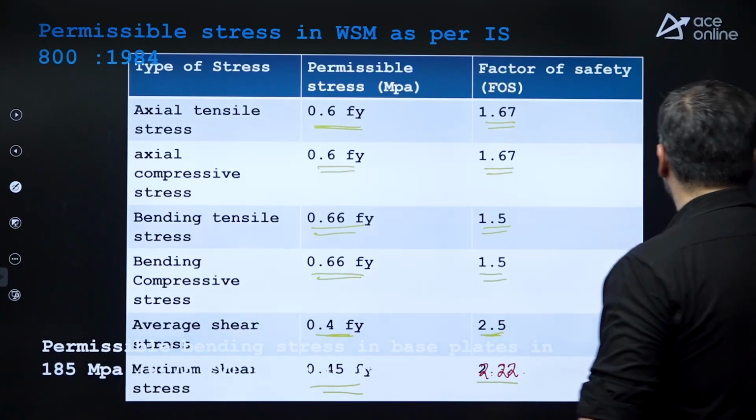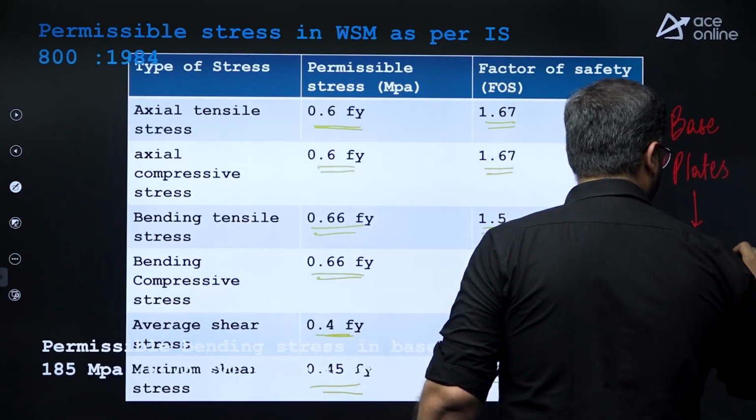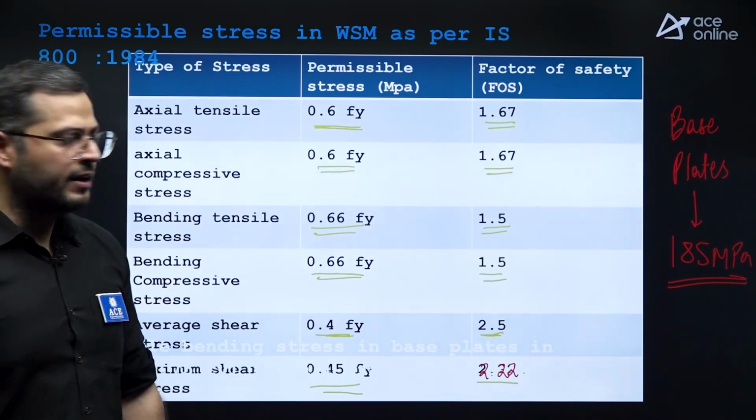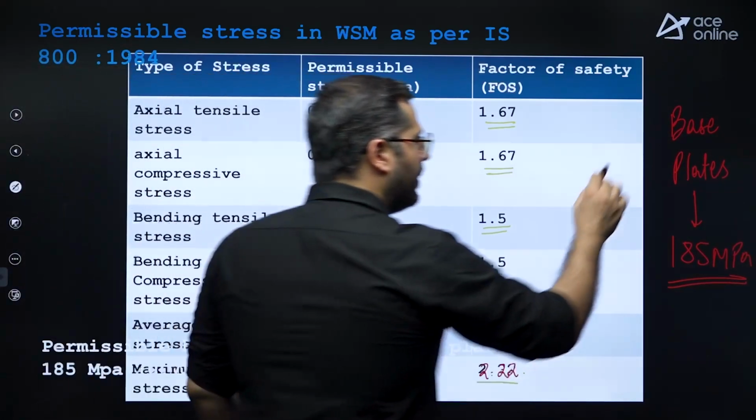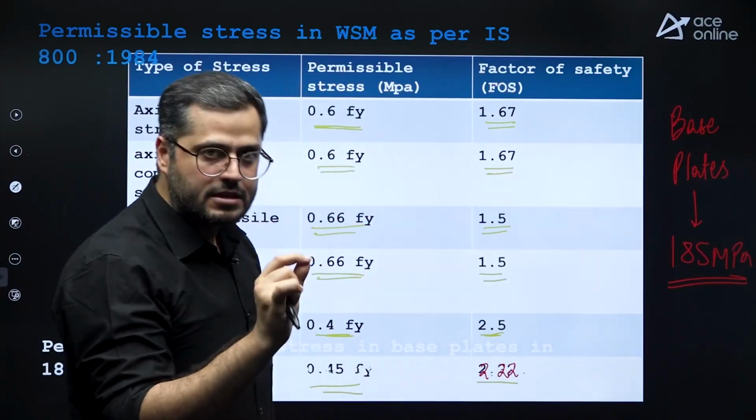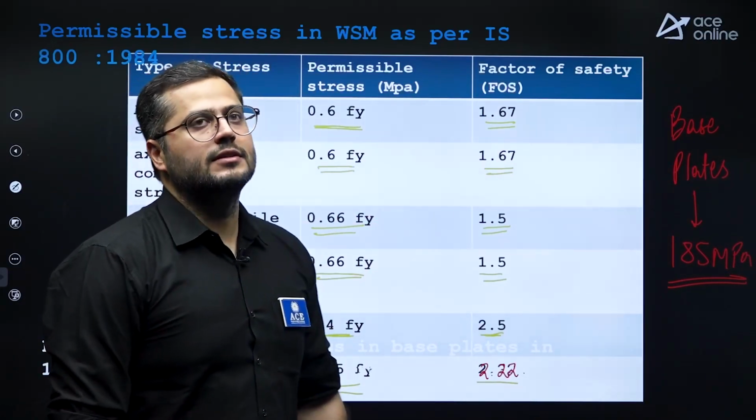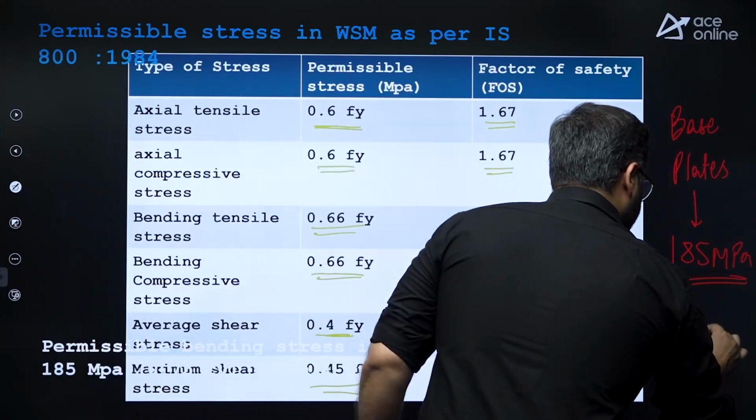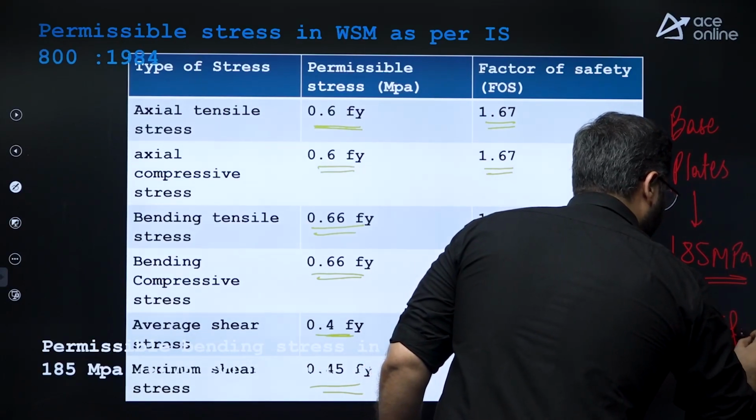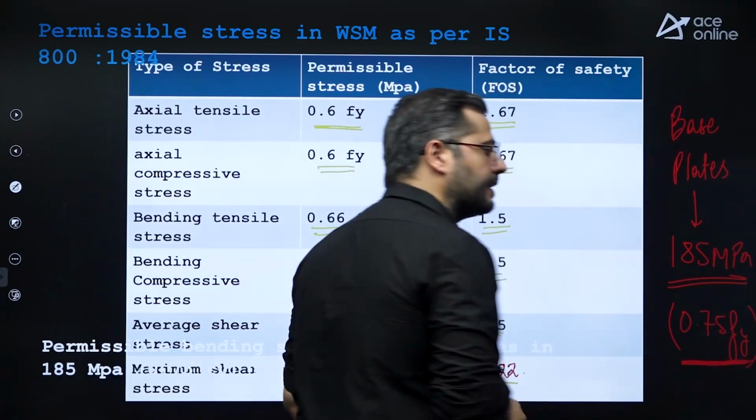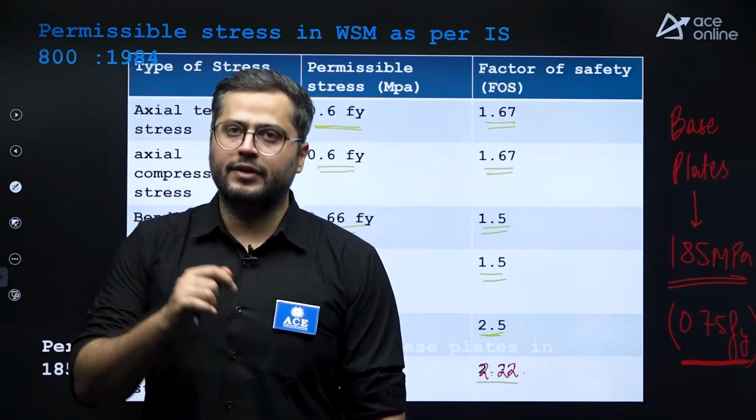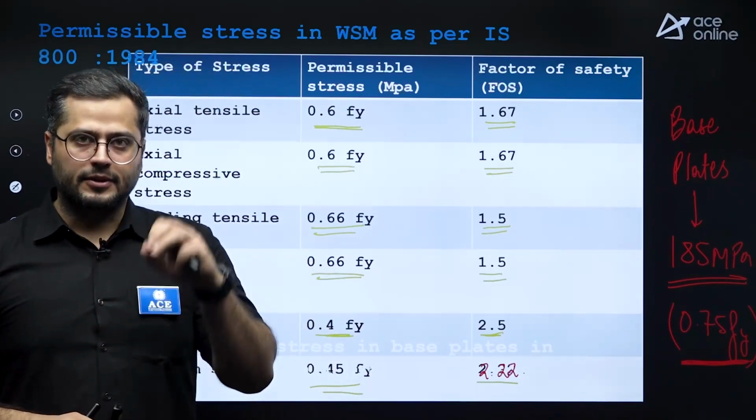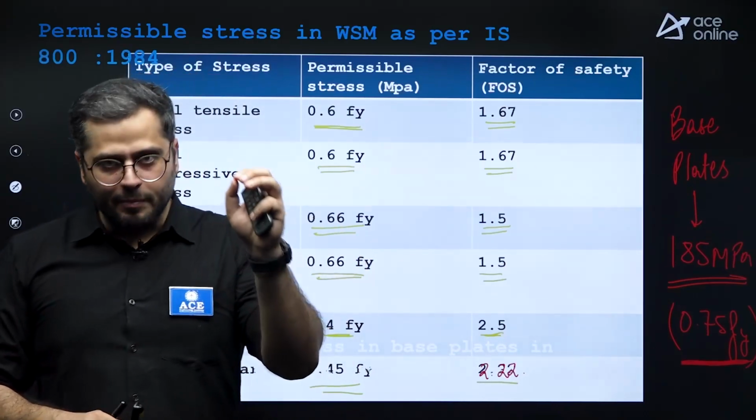Permissible bending stress in base plates for all grades of steel is 185 MPa, right? When you consider Fy equal to 250, this can also be written as 0.75 times Fy, because in most of the questions in various state level exams, they have regarded bending stress as 0.75 times Fy. So that bending stress is actually for base plates.